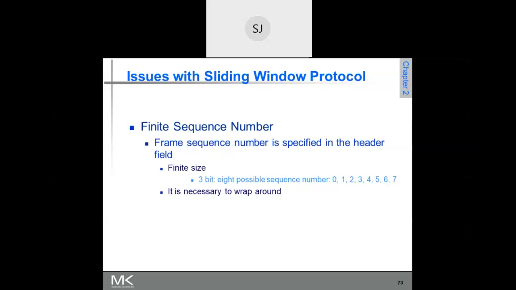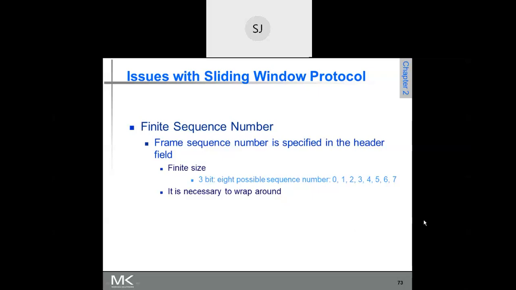For each and every frame, it sends a selective acknowledgement, and thereby the sender knows which frame is lost and sends it immediately. These three techniques reduce the time consumed in waiting for the acknowledgement, so that the channel can be used most efficiently. I hope you have followed this.